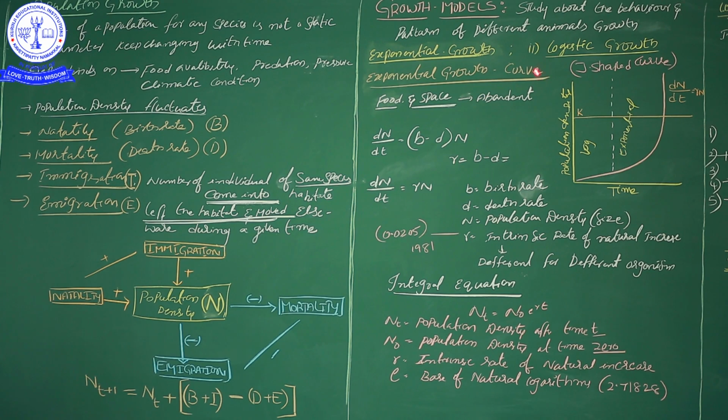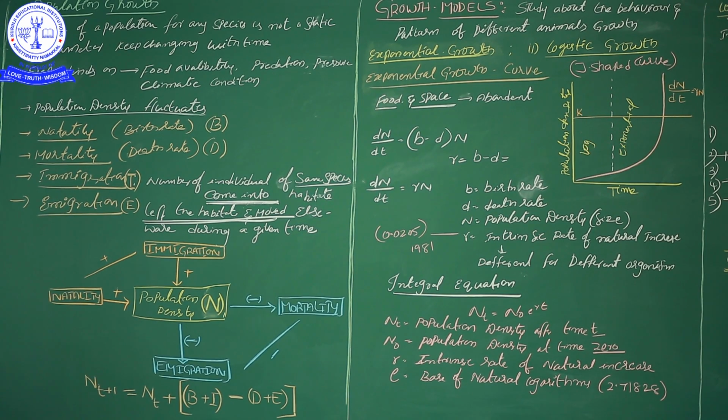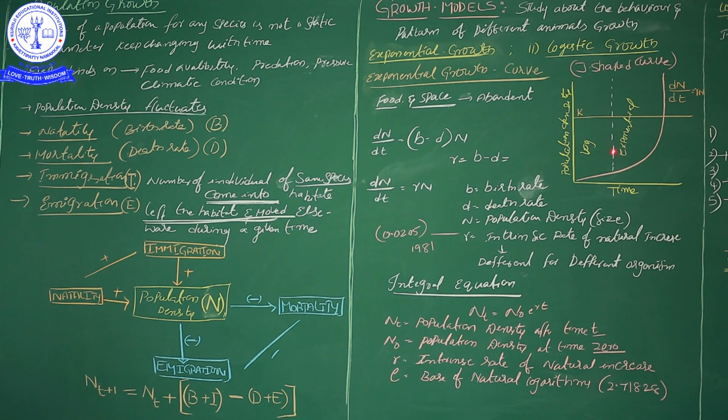In the J-shaped curve, there are only two phases. One is the lag phase, when organisms are slow to start their growth. When the organisms grow in a rapid manner, that phase we call the exponential phase. Only two phases. In that exponential phase, the growth continuously keeps increasing.